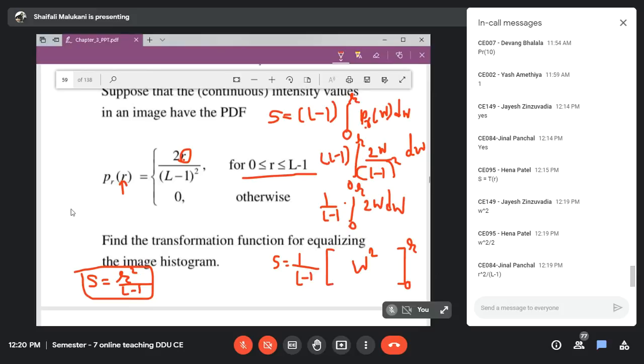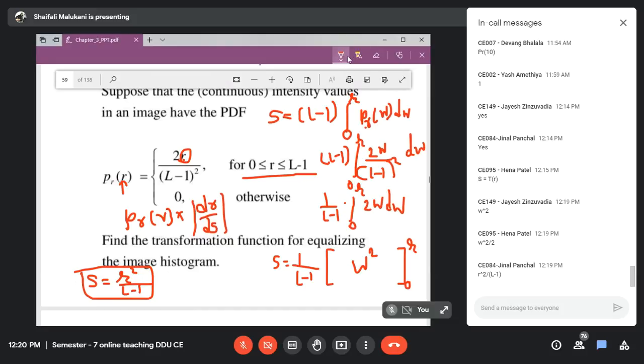So let us verify. To verify, what is the methodology? I need PR, which I already have, and then I need dr by ds, but I don't have dr by ds. So what I can do is take ds by dr, and then the reciprocal of the modulus of this.